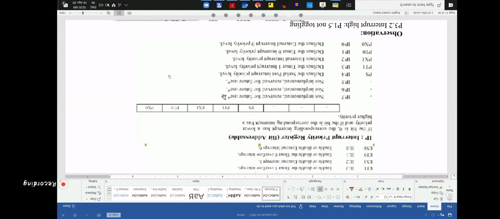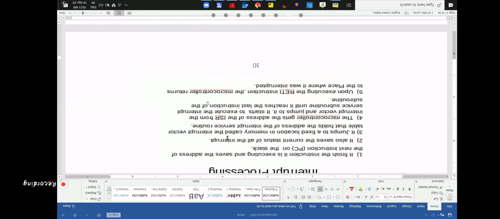PX1 or PT1? PX1, sir. PX1 will run. Why will the others not run? PT0, PX0, what will happen to them? They are 0. That means there is no interrupt in PX0 and PT0, but there is an interrupt in PX1 and PT1. But out of these, PX1 has the higher priority.